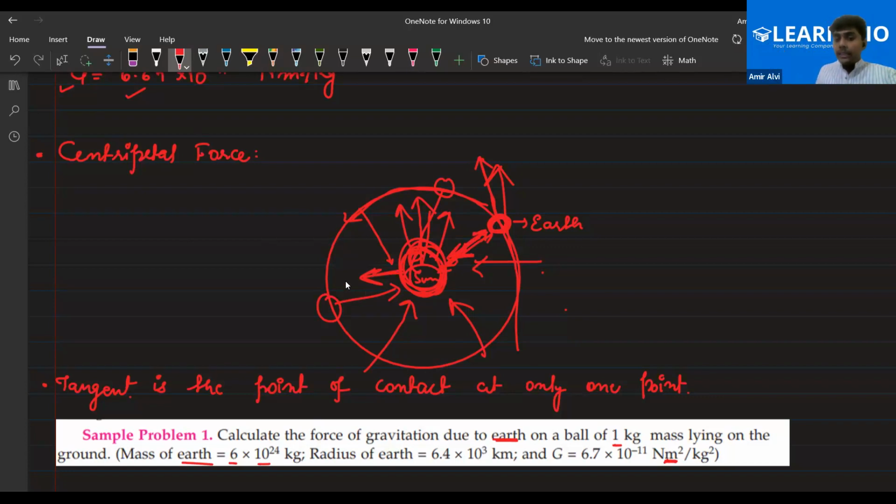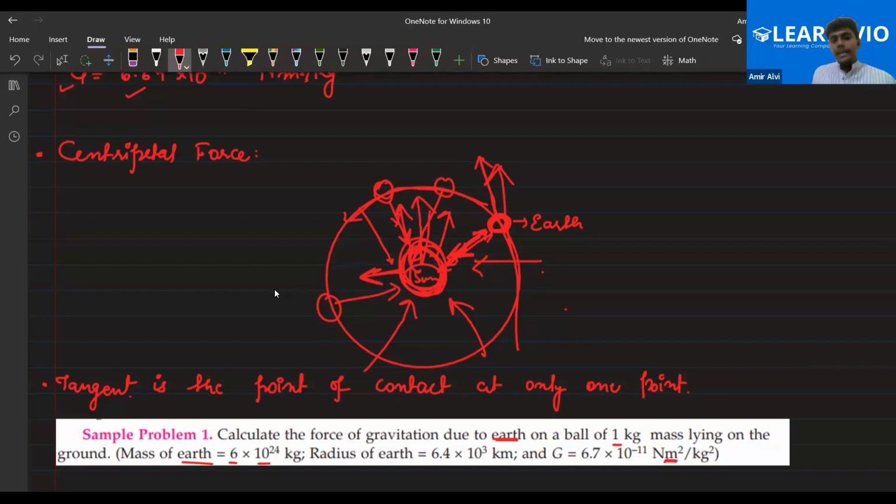So this is the force required at each and every point. Suppose that Earth is here. Again, the force will be towards the sun. It is basically along the radius, towards the sun. Am I clear? Okay. So that is called centripetal force. Centripetal force is the force required to keep the body in uniform circular motion.